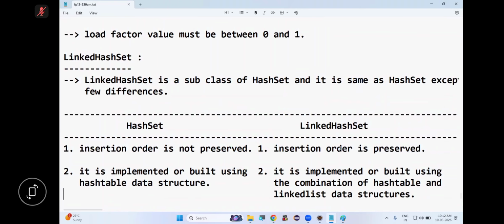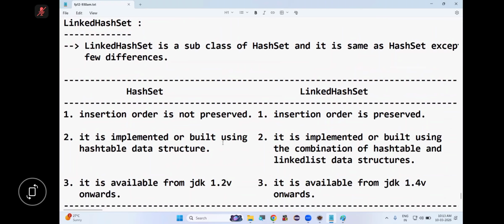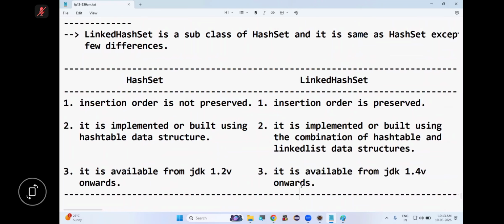Third difference: HashSet is available from JDK 1.2 version onwards, whereas LinkedHashSet is available from JDK 1.4 version onwards. So except for these three differences, both HashSet and LinkedHashSet are the same. Is this clear? People are following or not? So shall we start working?